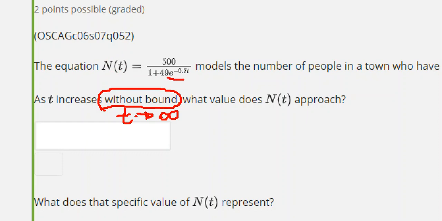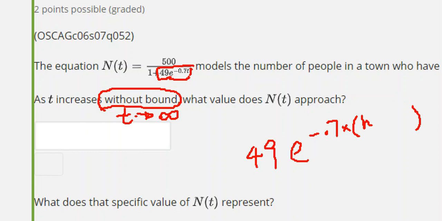So basically, you just need to figure out what this value is, because you are going to say t is a huge number, right? Think of t as a huge number. What would that be? So I'm going to look at this guy, 49 times e to the negative 0.7 times t. Now think of this as a huge number, because there's really no such number called infinity. Infinity just means approaching a huge number.